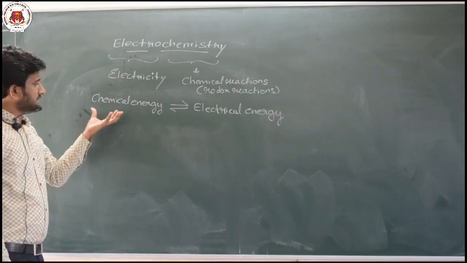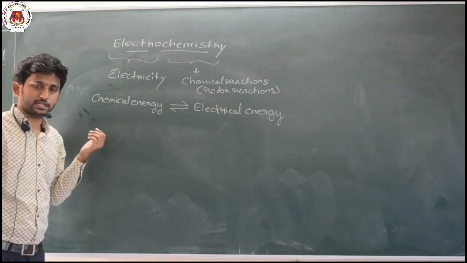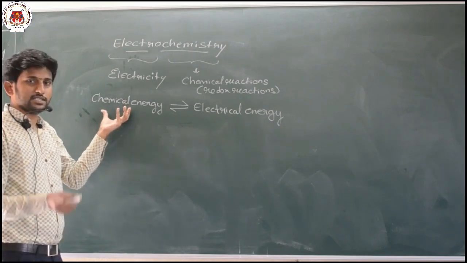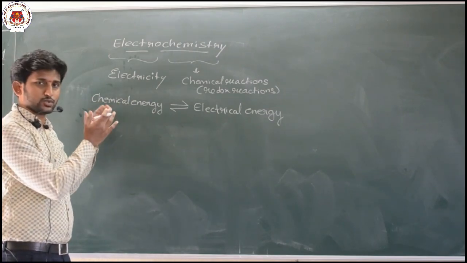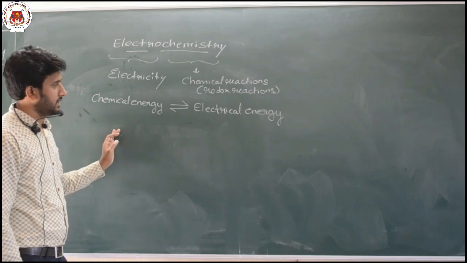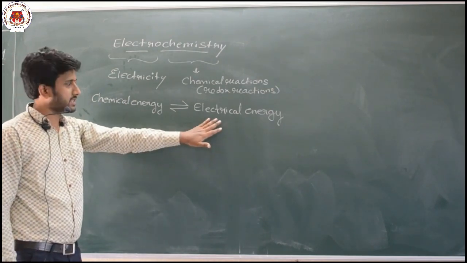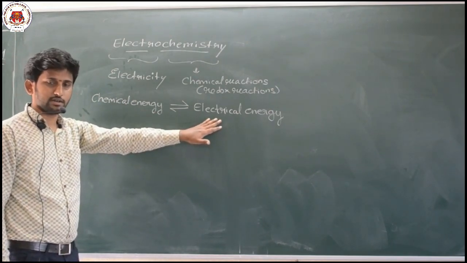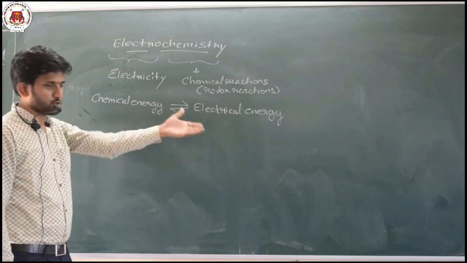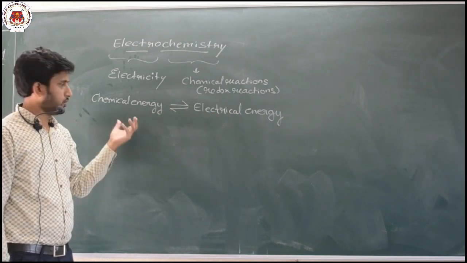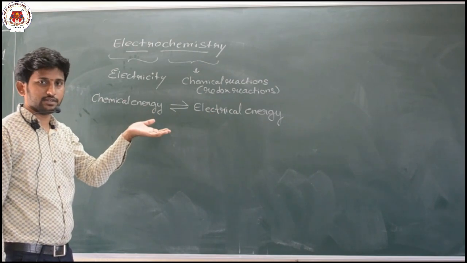Now, what is chemical energy and what is electrical energy? Chemical energy is nothing but the energy which is stored in chemicals. Electrical energy, as you know, is nothing but due to flow of a charge or electrons. Now, how are these two energies related?